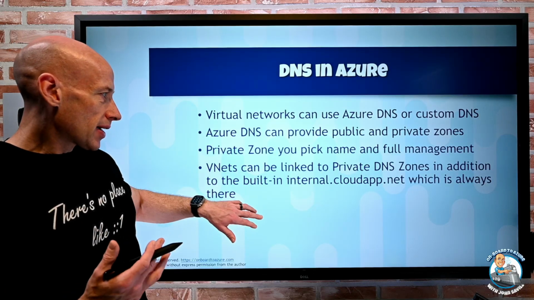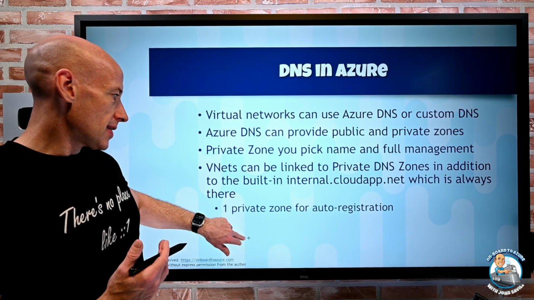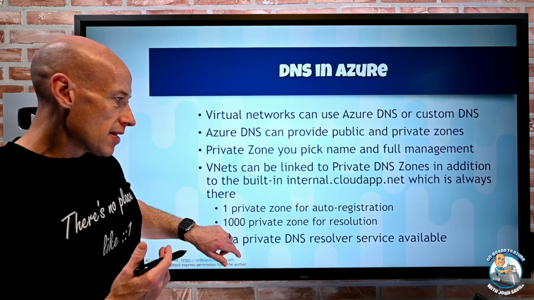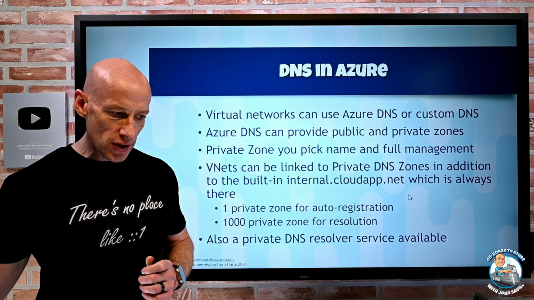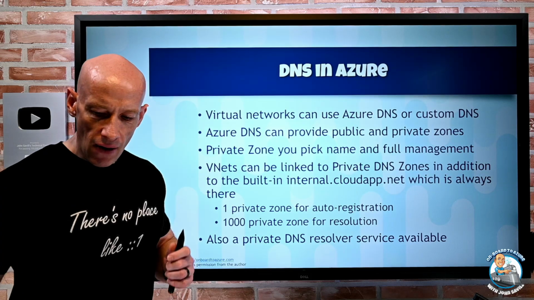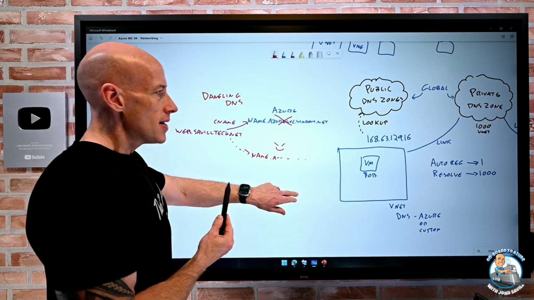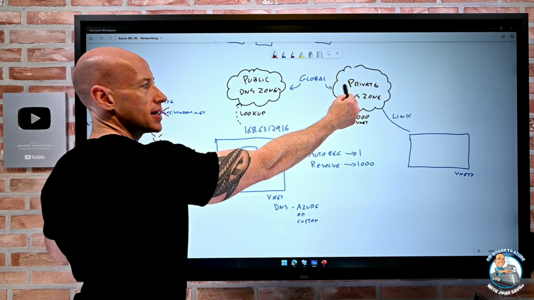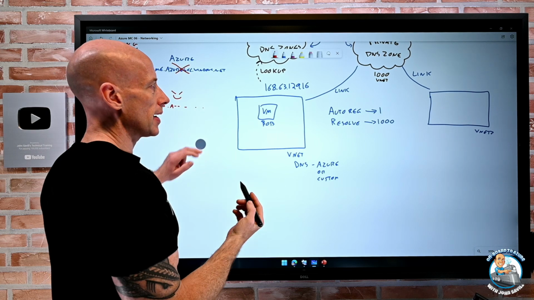So we get all these different capabilities. I link them to different VNets, and I covered all of that. There is also a private DNS resolver service available. And just to talk about that at a high level, this is great. Azure provides this DNS zone for me, okay?